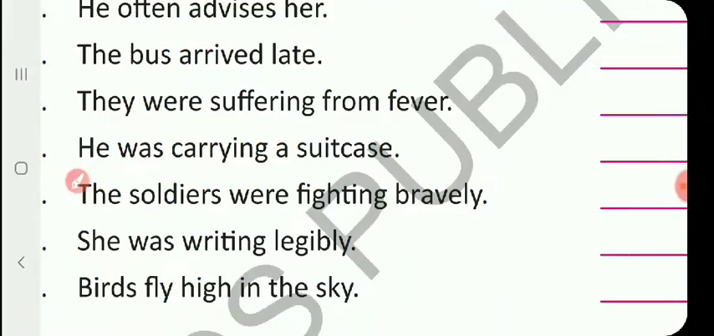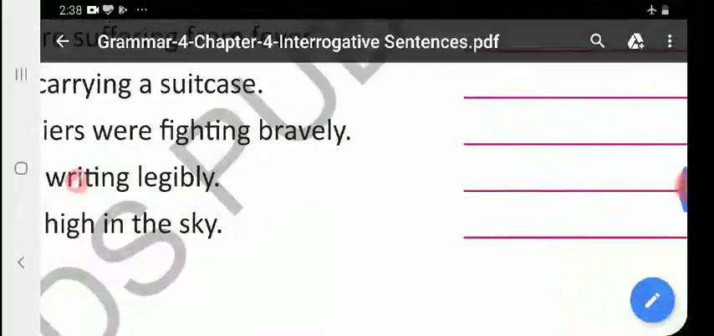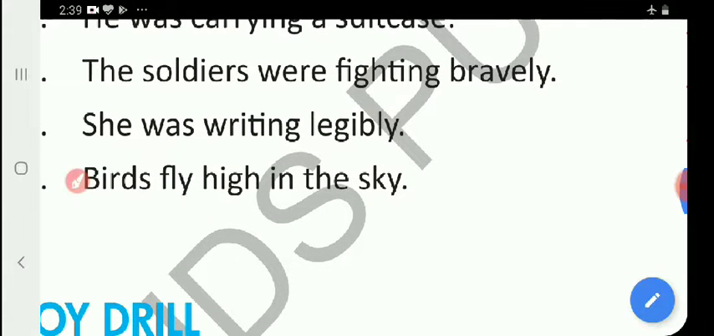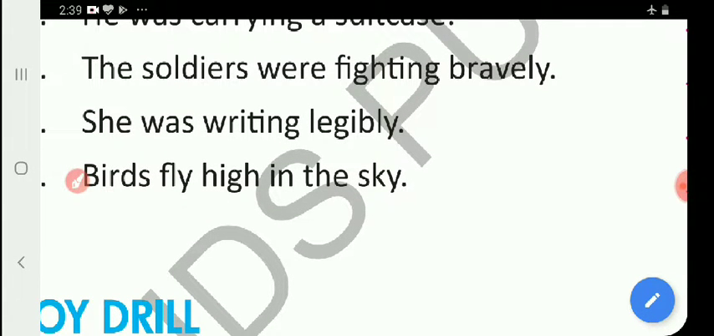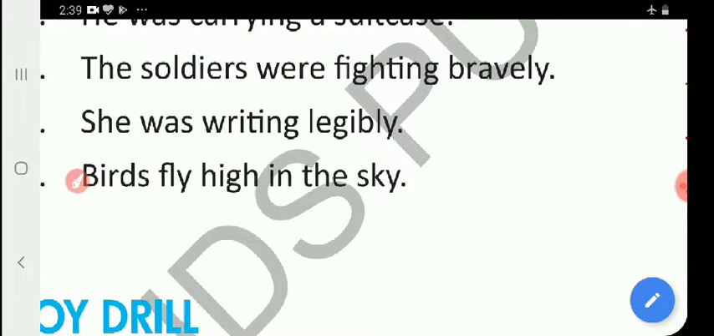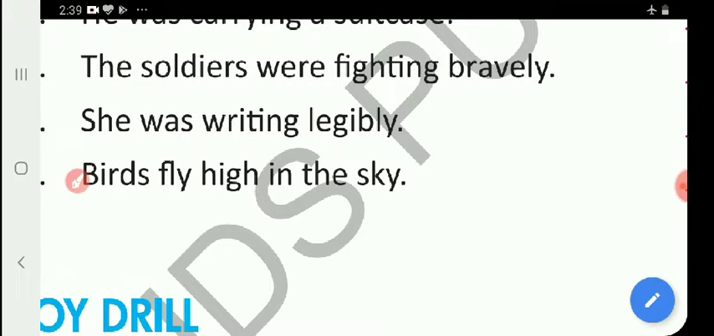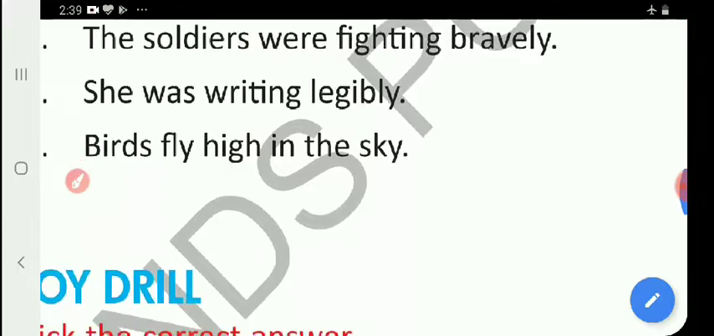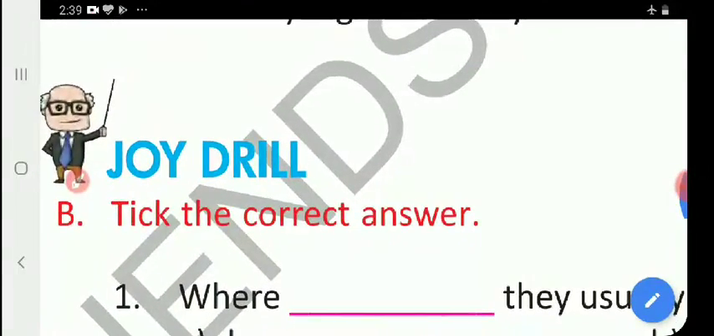My dear students, please write all these answers in the given space and begin the helping verb with a capital letter. In the subject part, if it is not a proper noun, please begin with small letters, and do not forget to place a question mark at the end of the sentence.